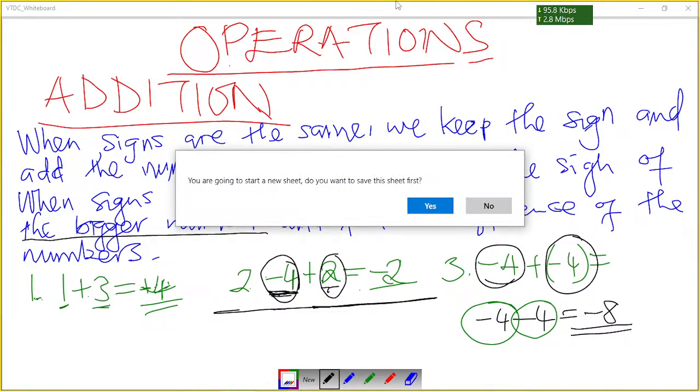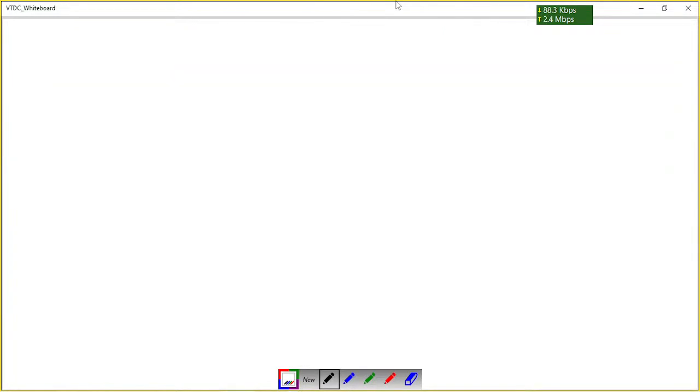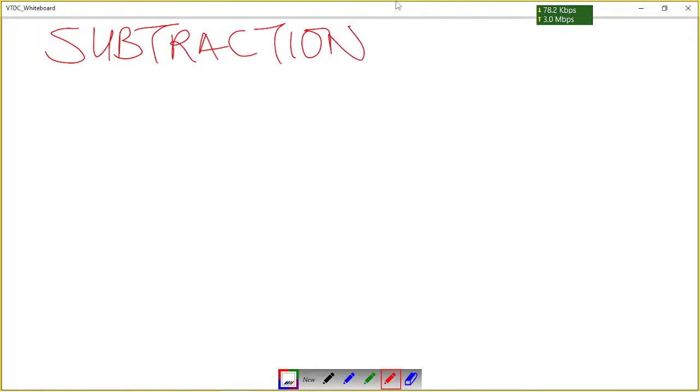Let's go to the second operation, which is subtraction. Under subtraction, what rules are we going to follow? When we are subtracting, the same rules we stated there apply, which I'm not going to state again. Let me just give you some examples.